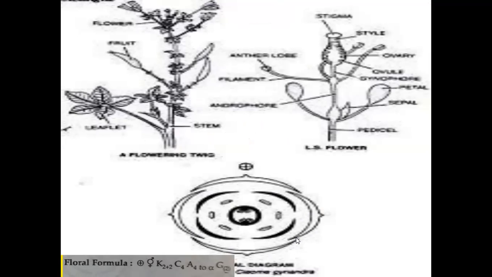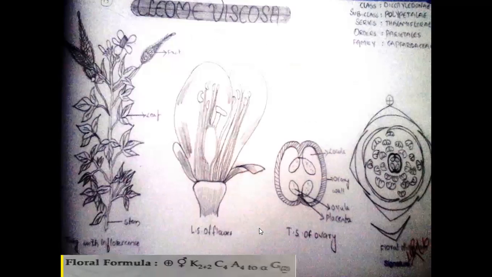These are in valvate aestivation. These are green in color. And comes to the corolla. Corollas are also called petals. In Cleome viscosa, petals are 4. In Cleome gynandra also, corollas are 4.